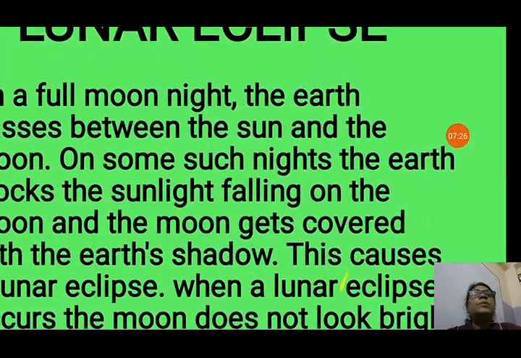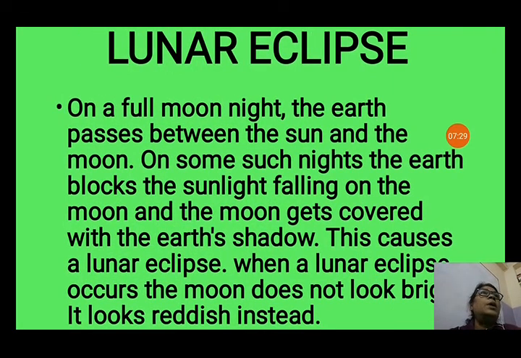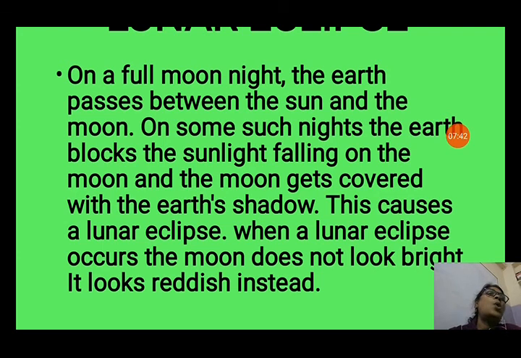Now lunar eclipse. Lunar eclipse means the eclipse of the moon. It occurs on a full moon night. Solar eclipse occurs on a new moon night and lunar eclipse occurs on a full moon night. Now the earth will come between the sun and the moon, and the shadow of the earth will fall on the moon this time. On some such nights, the earth blocks the sunlight because the earth is between the sun and the moon. So the earth will block the sunlight falling on the moon and the moon gets covered with the earth's shadow. This causes a lunar eclipse.